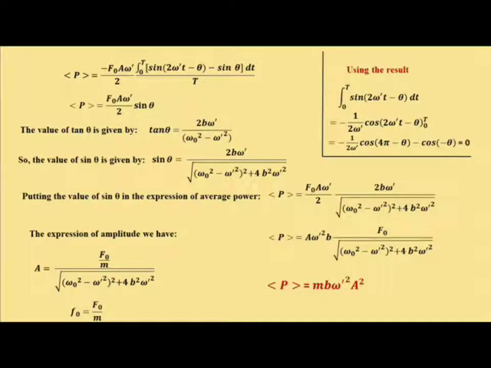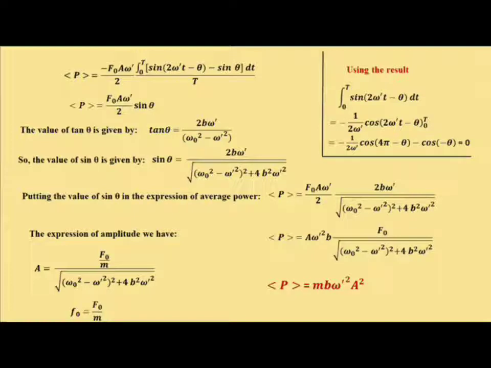So we have the expression of average power P as minus f0 a omega prime divided by 2, times the integral from 0 to T of sine(2 omega prime t minus theta) minus sine theta, dt, whole divided by T.